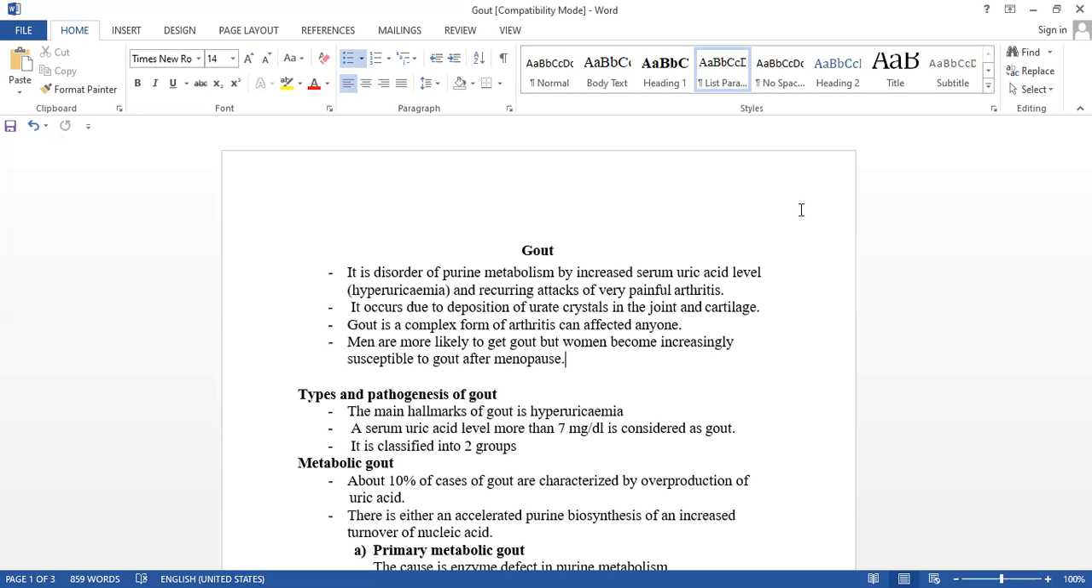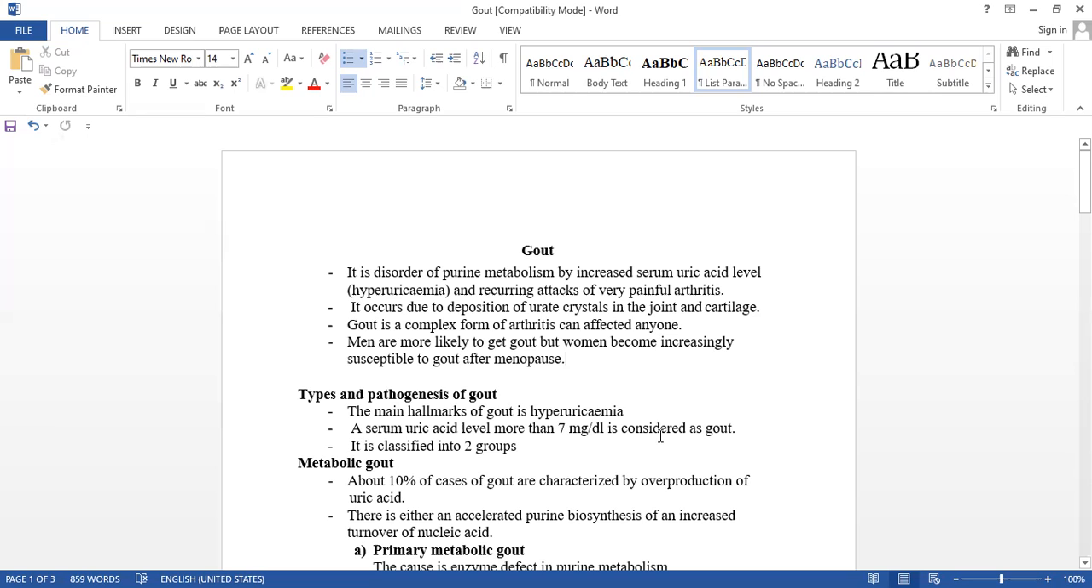Men are more likely to get gout than women. But women become susceptible to gout after menopause. Okay. Now see the types of gout.